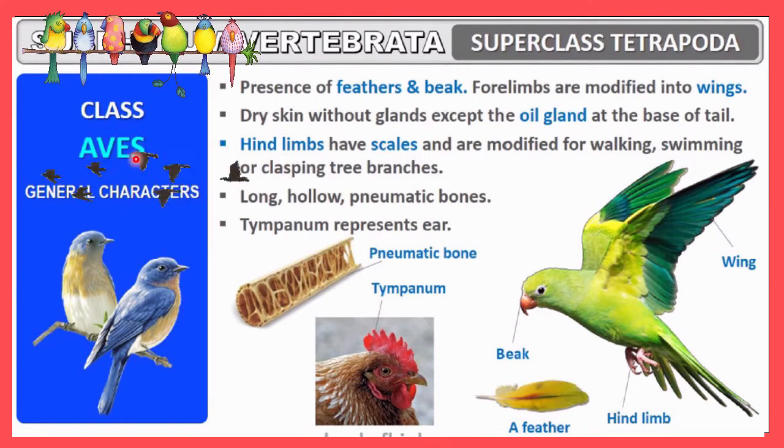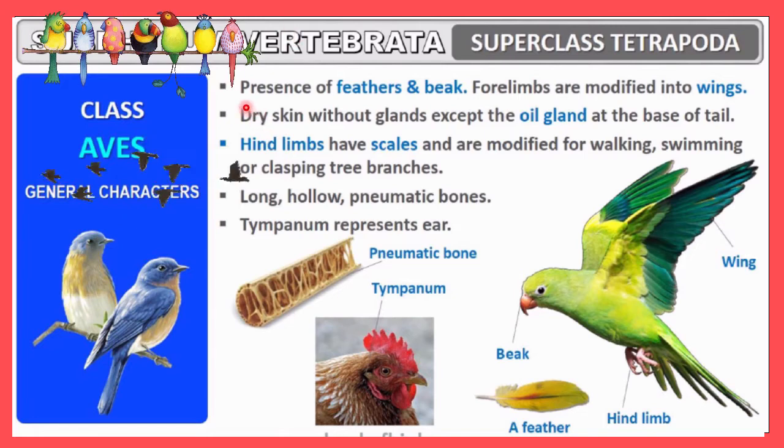Class Aves is included in the superclass Tetrapoda, and they are in the subphylum Vertebrata. You know very well the subphylum Vertebrata has superclass Tetrapoda, and the superclass Tetrapoda has this class Aves. This Aves class we commonly call birds, so class Aves includes all varieties of birds. Let me discuss some general characteristics of this group of animals.